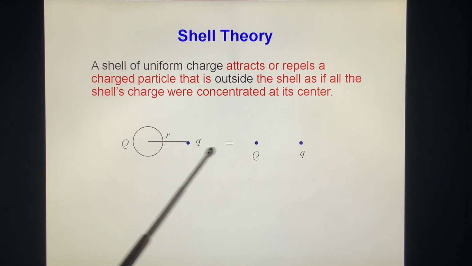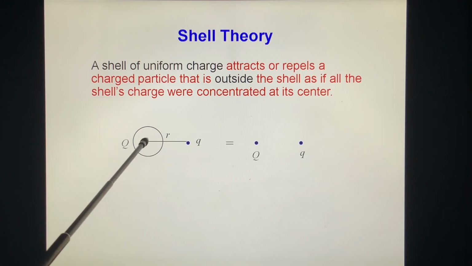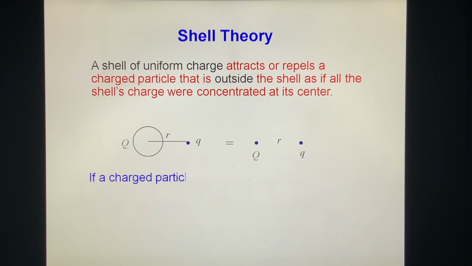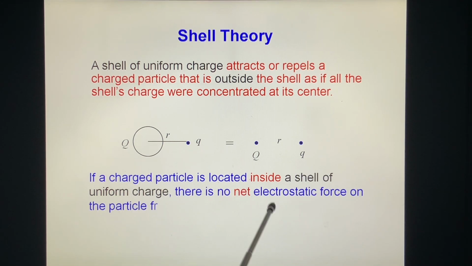So this can be simplified like two points. This point is at the center of the shell, the charge is the shell's charge, and the distance is r. If a charged particle is located inside a shell of uniform charge, there's no net electrostatic force on the particle from the shell.